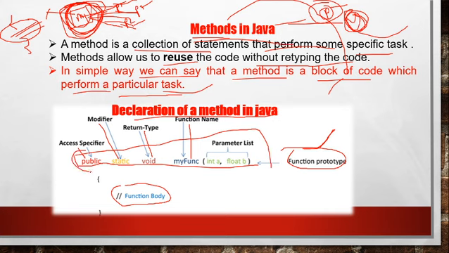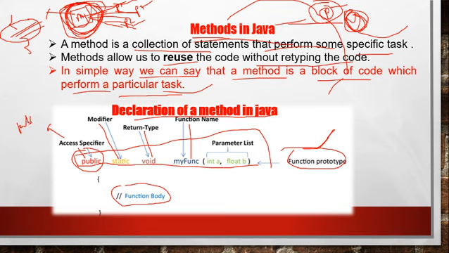Now understand why the access specifier is necessary in the declaration of a function. As we know, it defines the accessibility of a method, that is, who can access it and who cannot. In Java, four types of access specifier are there.